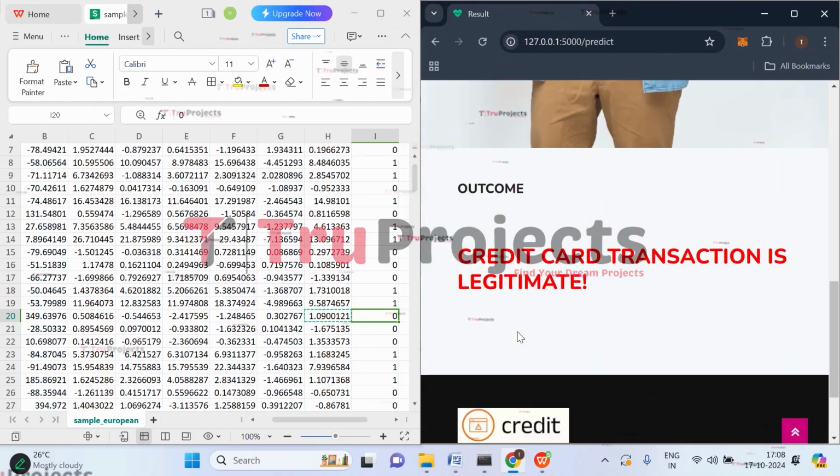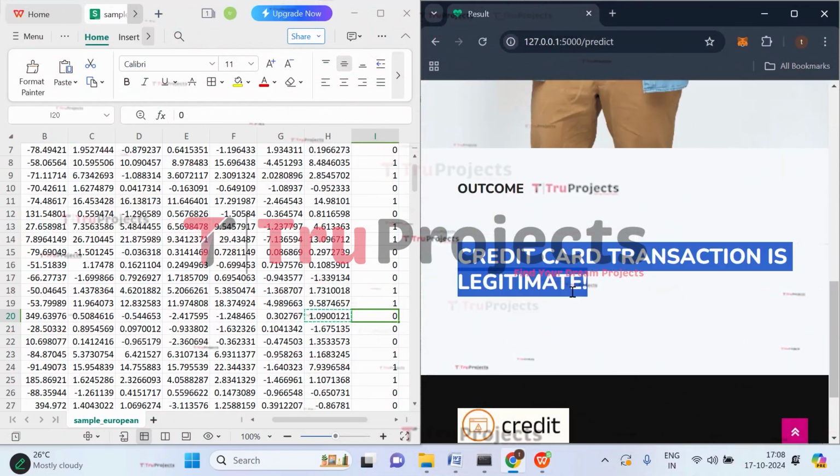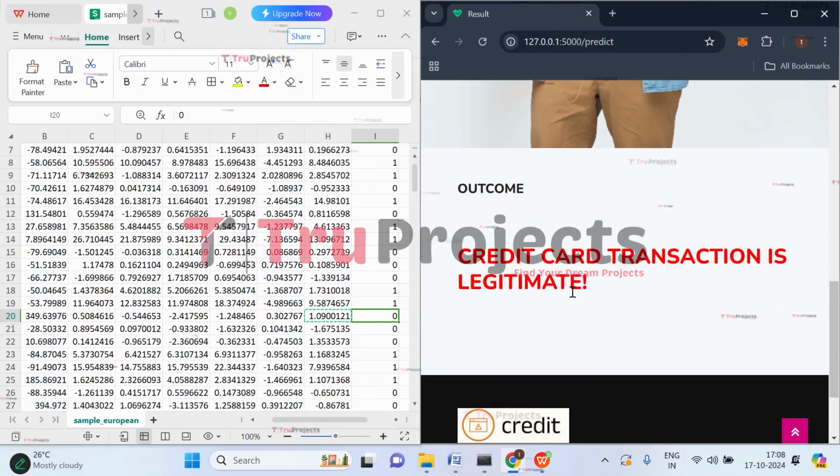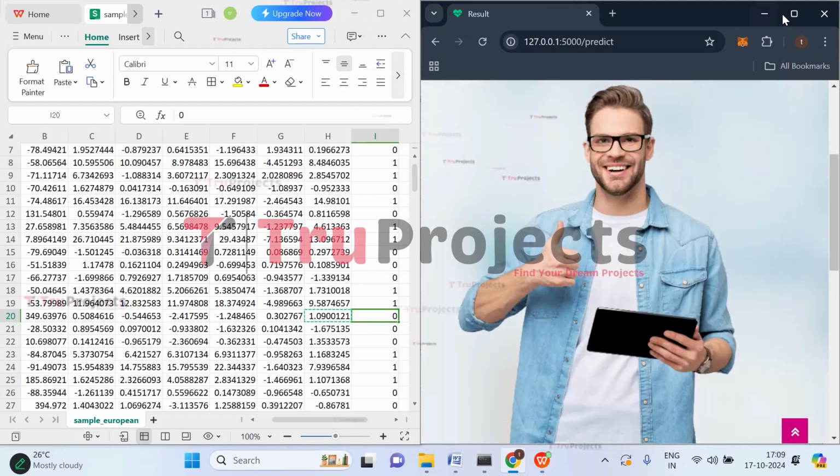Here the application has correctly predicted that the credit card transaction is legitimate. That means it is genuine. The input that is given will be pre-processed at the backend and fitted with the trained model, and we will get the prediction after the trained model predicts the outcome. So this is all about the European dataset.